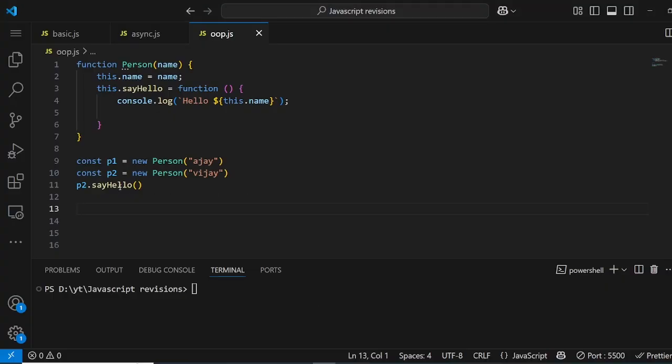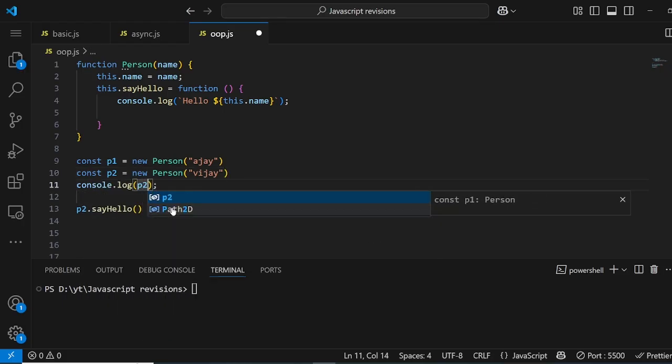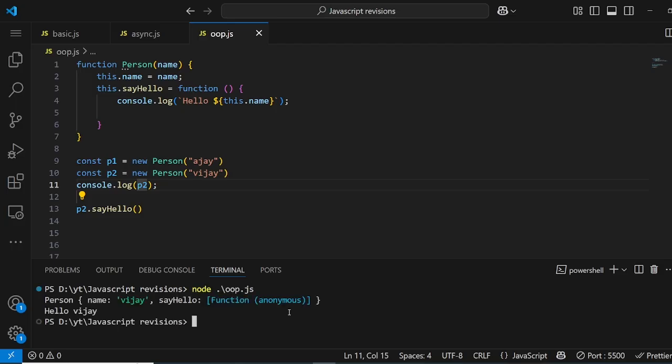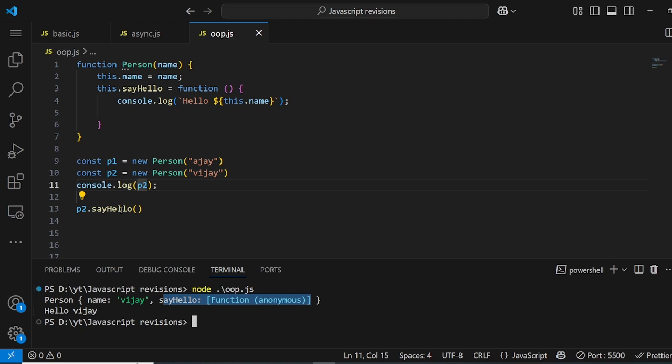So when I call this sayHello function, what it tries to do is check who is calling: p2. Does p2 have this sayHello method? This is how it gets created. And yes, if we log p2, you will see that we have this name property and sayHello function, right? So in this object we found that p2 has this sayHello method, so it will call it directly from here.